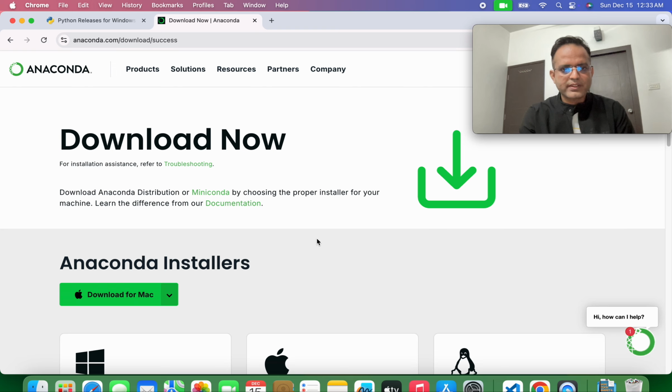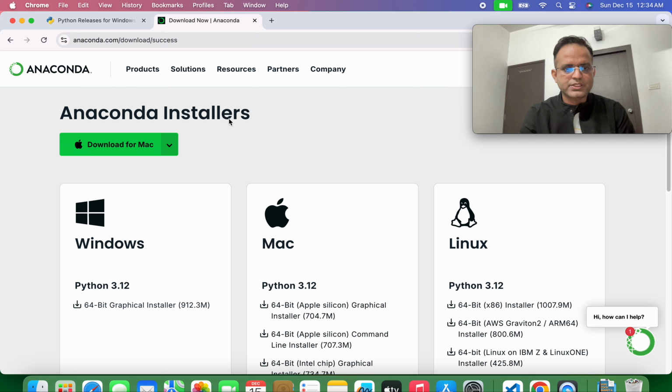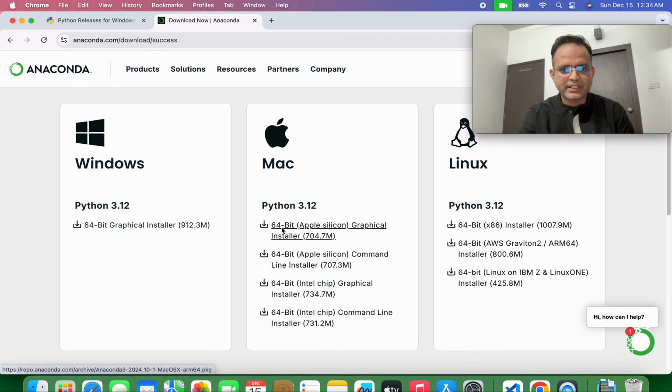Then you can find three different options there. Anaconda installers are the download options for Mac, or if your system is Windows, then you have to download from this option. You have to click there. If your system is a Mac, then again you have to check whether it is the 64-bit Intel chip or the Mac chip, and download accordingly. And if your system is Linux, you can download it from there.